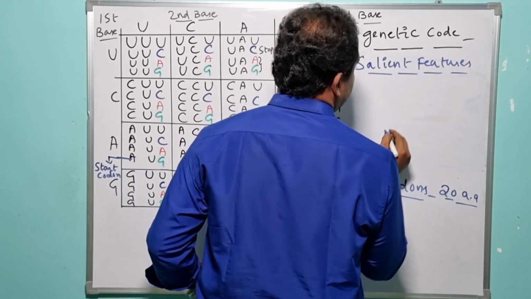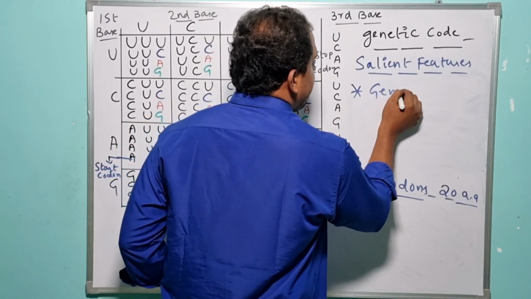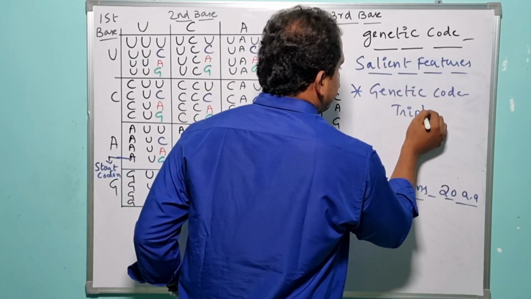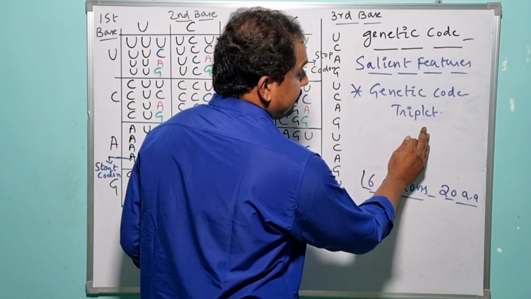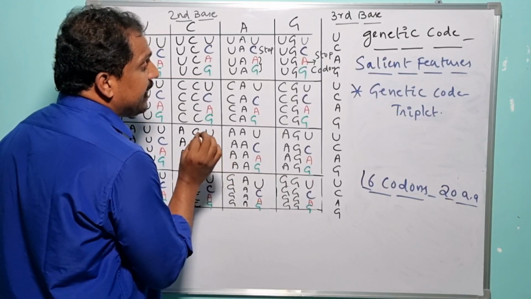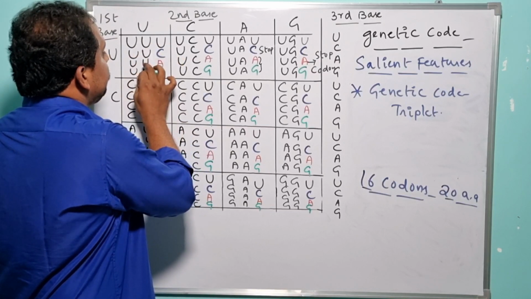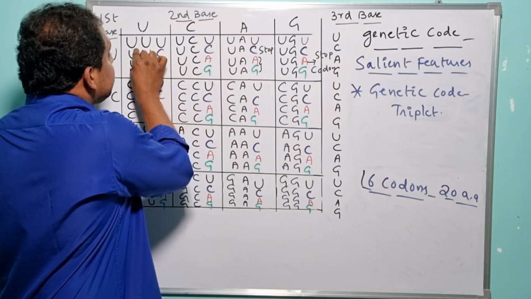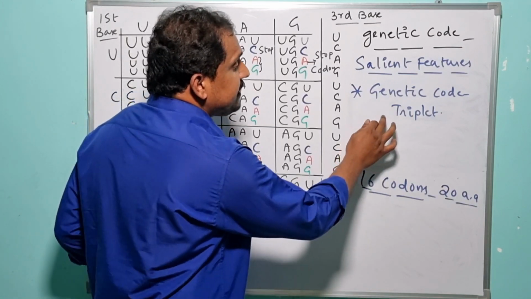The very first salient feature of genetic code is that genetic code is triplet in nature. What is the meaning of triplet? As I have already told you, the specific genetic code was framed up by taking the advantage of 3 different nitrogenous bases. When there is an availability of 3 different nitrogenous bases, these 3 different nitrogenous bases act as one particular codon. So that is the reason why genetic code is triplet.